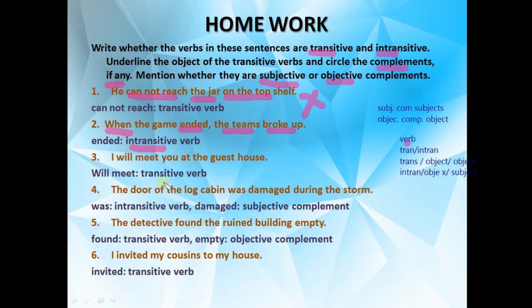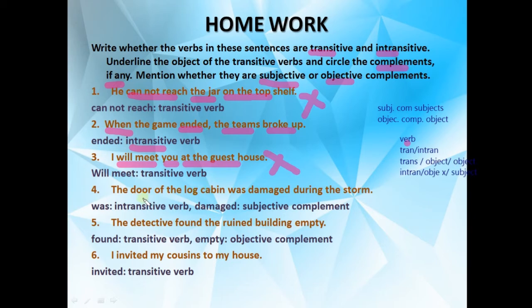I will meet you at the guest house. So here, first of all, identify the verb. I will meet. Fine. I will meet whom? I will meet you. Okay. Again here also see, at the guest house. So this is not the complement of you. I told you, if you get the transitive one, will meet, we have got the object, this is transitive. In transitive you will get the object. We have got the object you. So do you think at the guest house is the complement of you? No. You can be in the kitchen, you can be in the swimming pool, anywhere. So that is not the complement for you. That's why this is also not the complement. In this also we don't have any kind of complement.